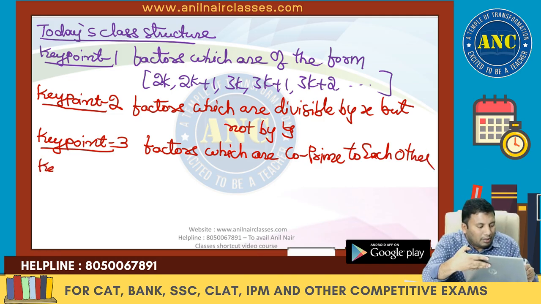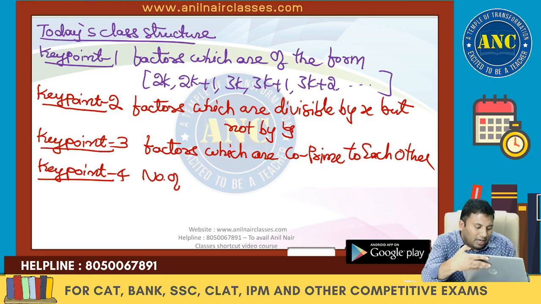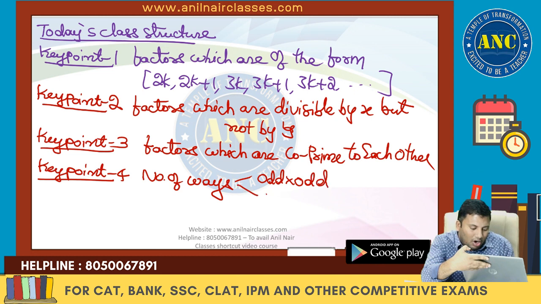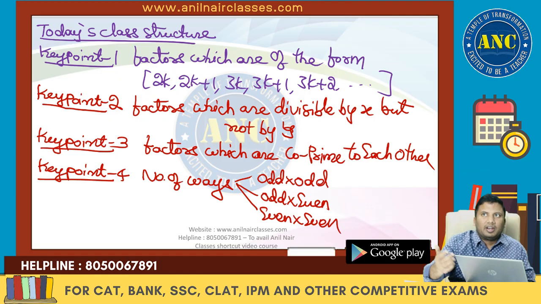Key point number 4. How to write down a number as a product in a number of ways such that, if the number is odd, the answer is an odd number: odd into odd, odd into even, even into even.